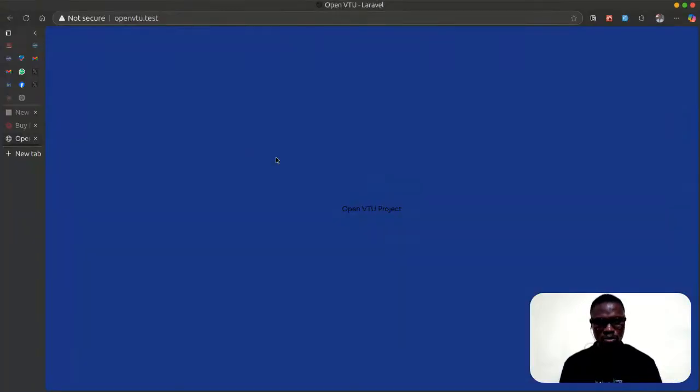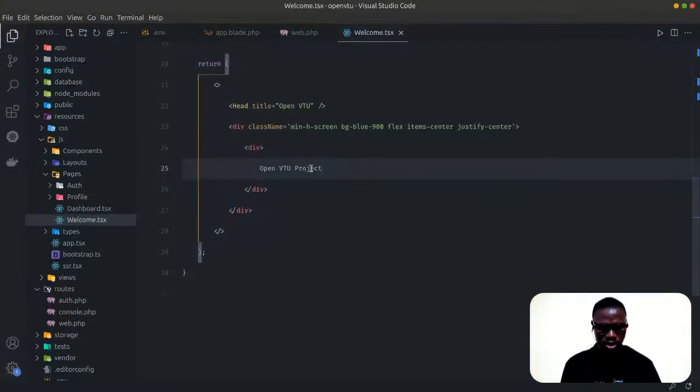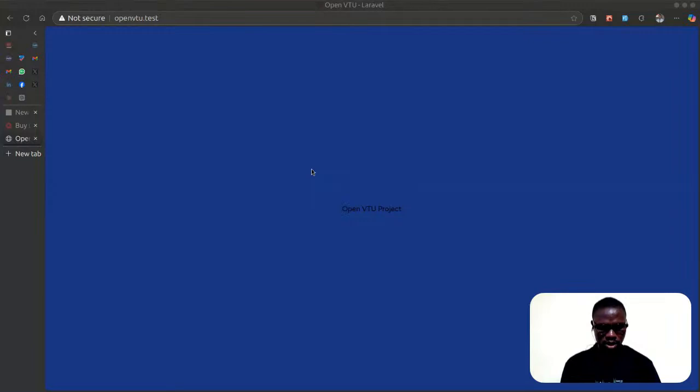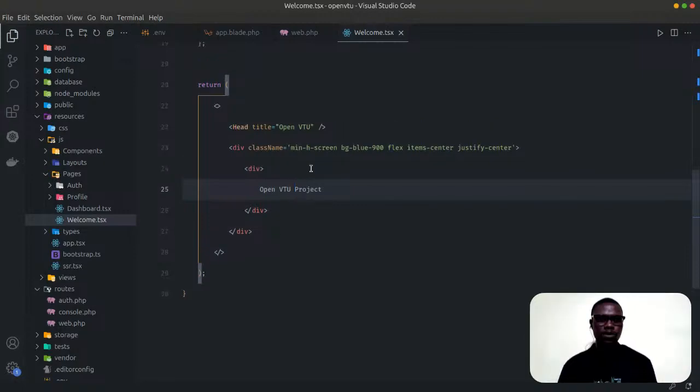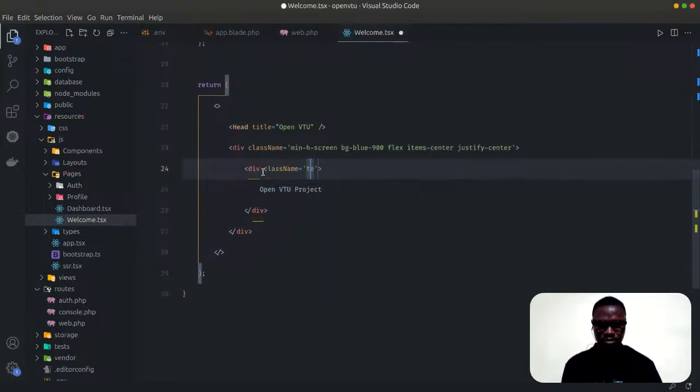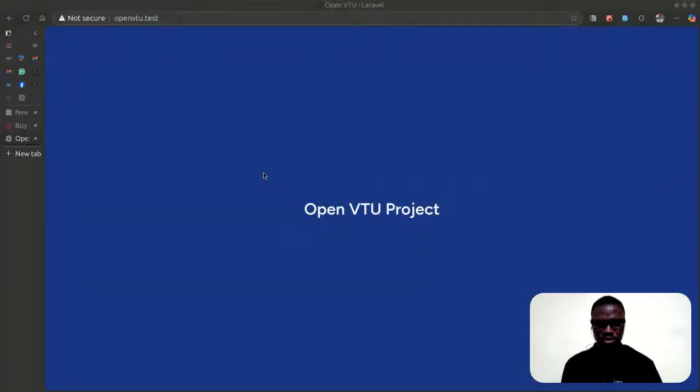So now, open VTU project. So let's just leave it like this. We'll come back to do more here. For you to be able to see it very well, let's just say class text white. So this is it.